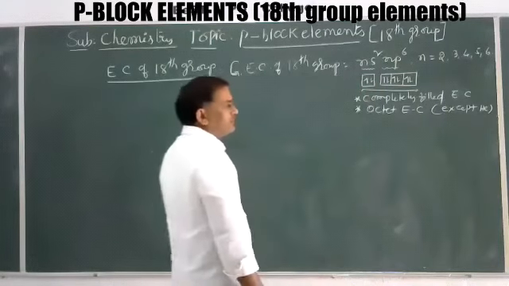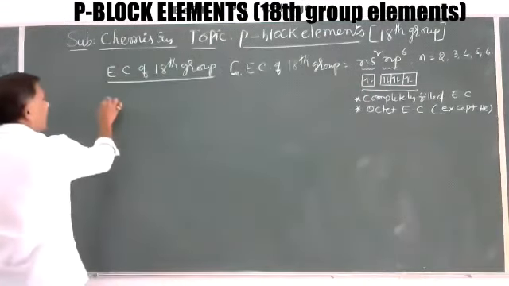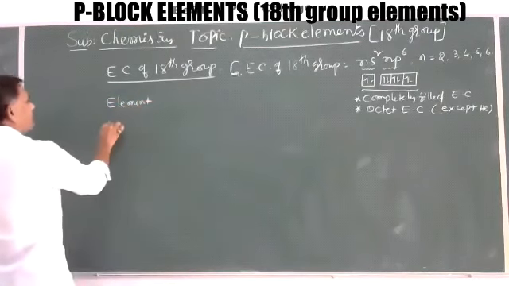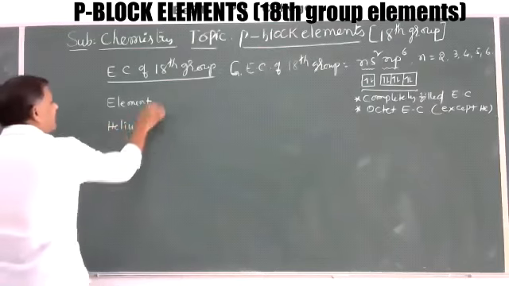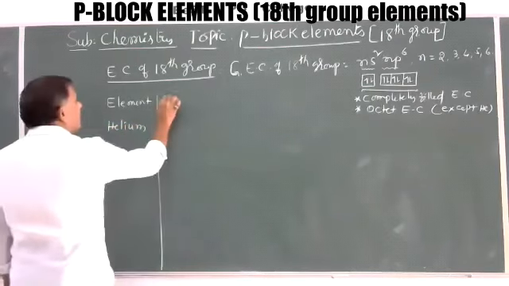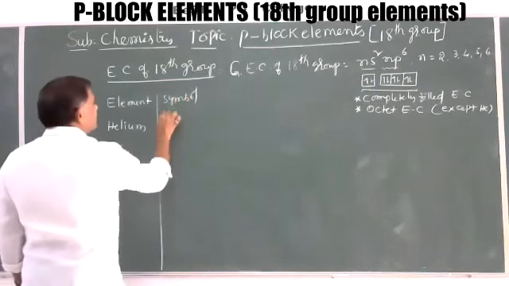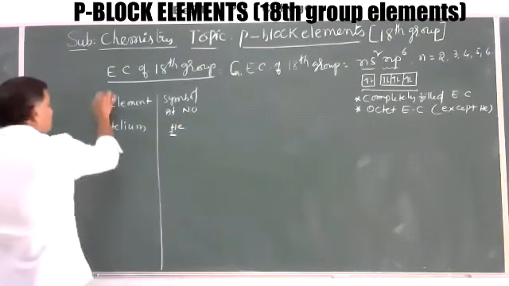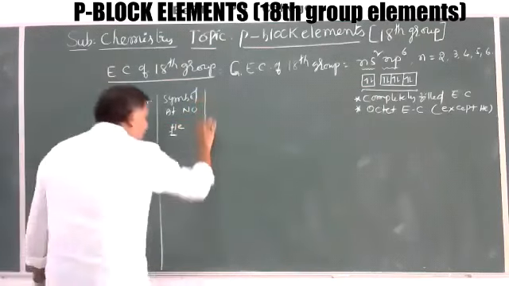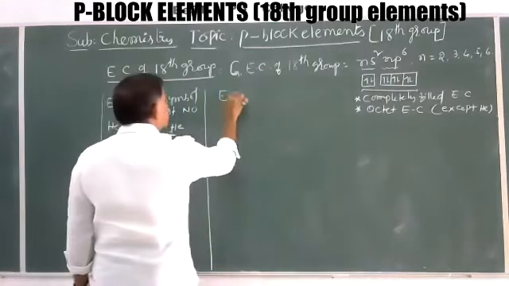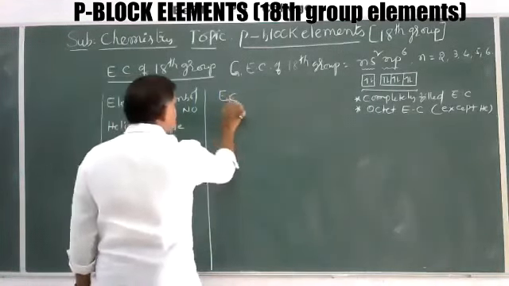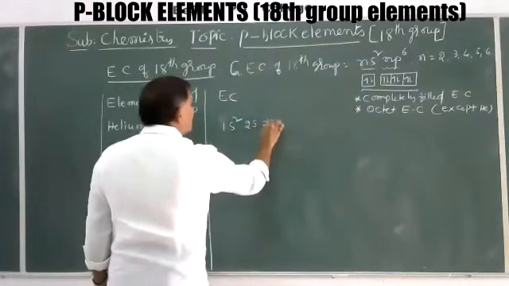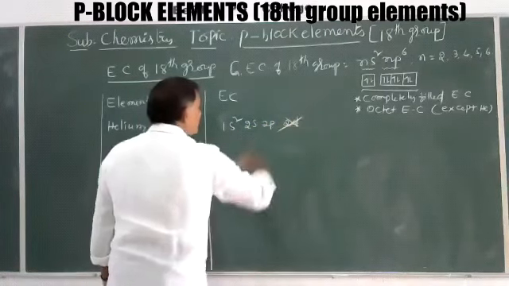The first element is helium, with atomic number 2, and its electronic configuration is 1s2. There is no 2d orbital.